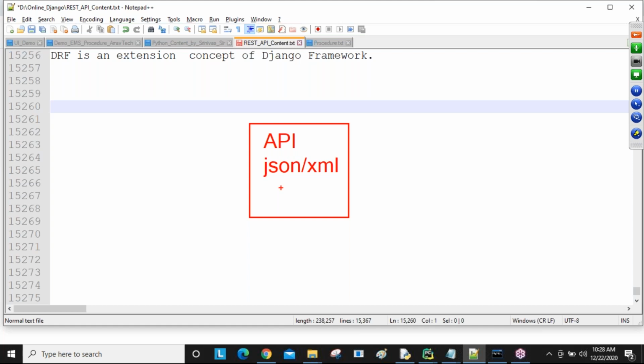Clear? Sometimes you can take one more example. I know only Telugu, and you know only Hindi. You don't know Telugu and I don't know Hindi. But both of us must talk to share information. When I talk in Telugu, you don't understand, and when you talk in Hindi, I don't understand.